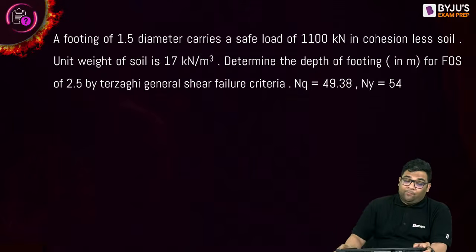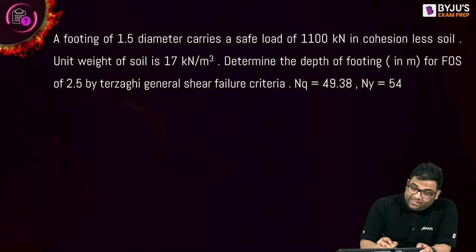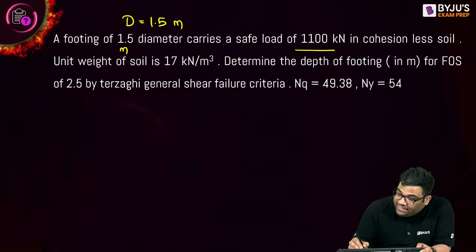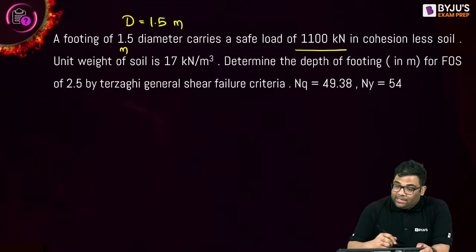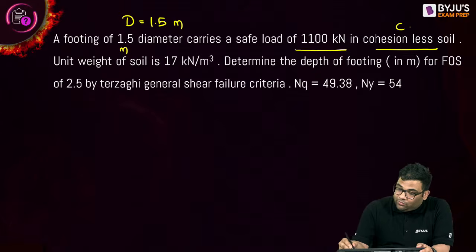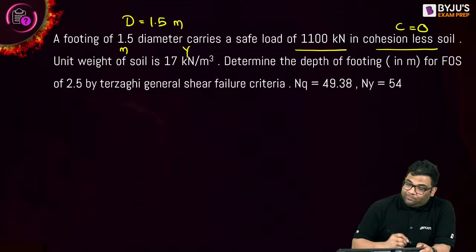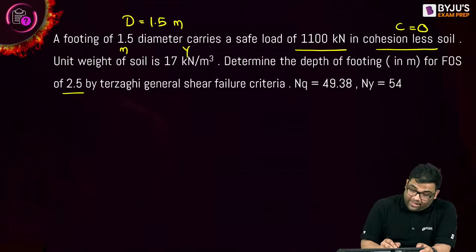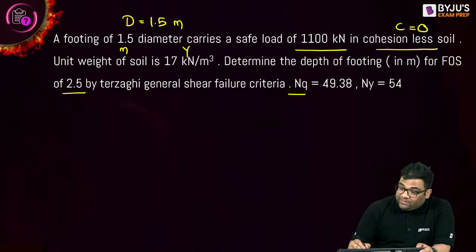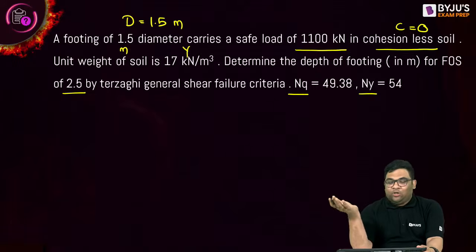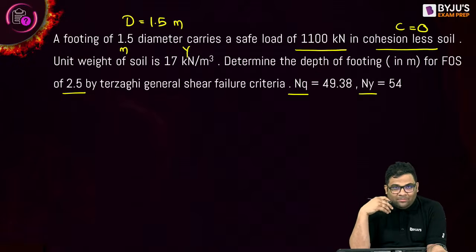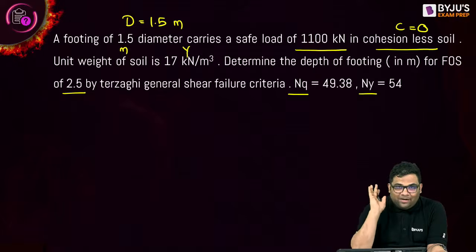A footing of 1.5 meter diameter, so a circular footing, has a safe load of 1100 kilonewton in a cohesionless soil, so C is 0. Unit weight of soil is given as gamma. Determine the depth of footing for factor of safety 2.5. NQ is given, N gamma is given. NC is not given because cohesionless soil means the first term is not important, C is 0.